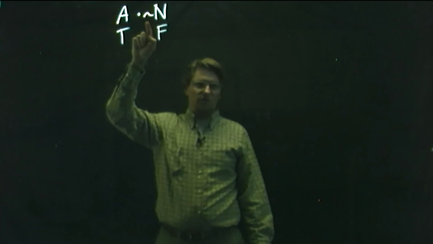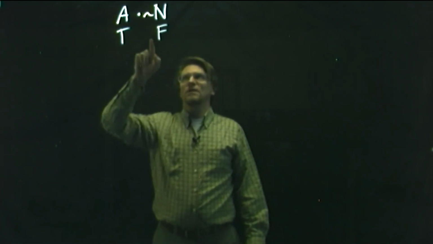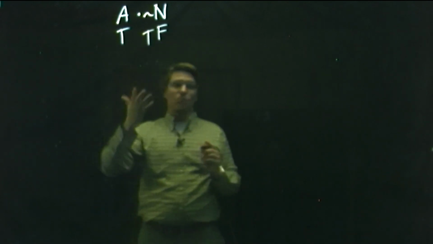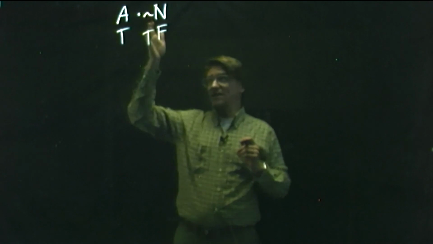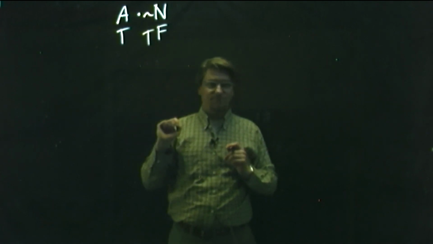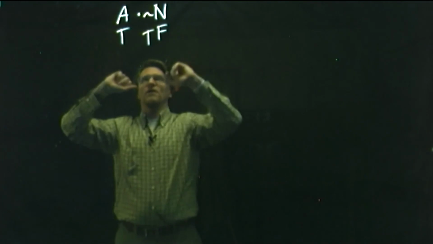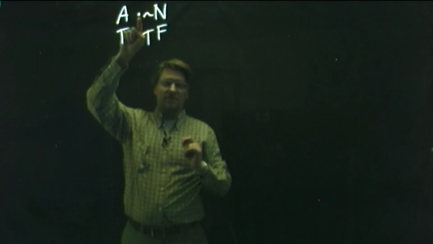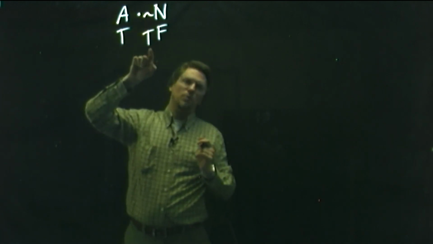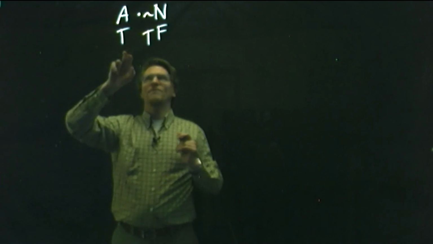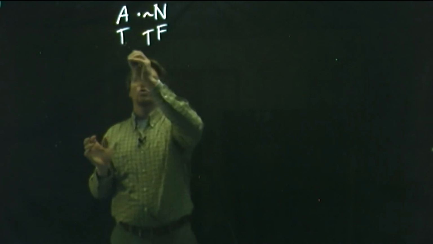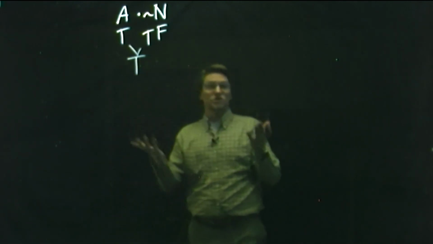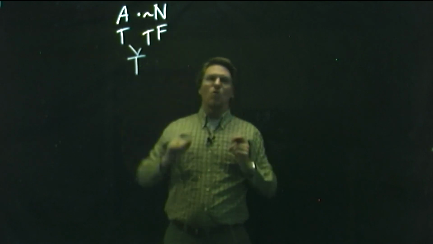Now, tilde here, of course, means not. So, it's not the case that Nebraska has a national park. We can then think about that and realize, oh yeah, that means that Nebraska does not have a national park. That's a true statement. So finally then, we're going to bring all of this together. Arizona has a national park, a true statement, and, or but and, Nebraska does not, another true statement. So when you have a conjunction of 2 true statements, true and true, the result will be a true statement. So in other words, this statement overall is a true statement.